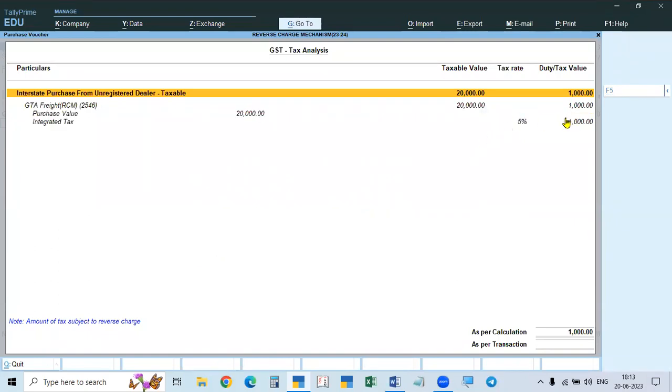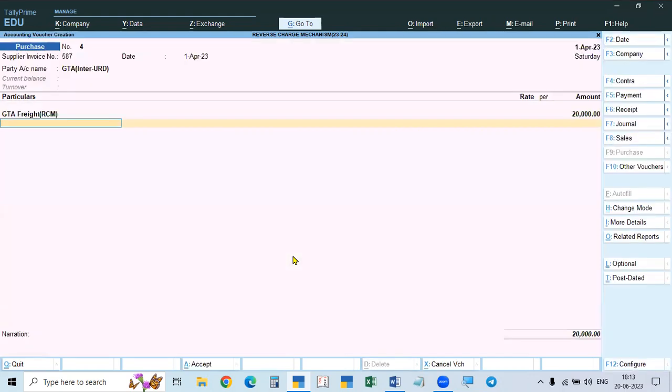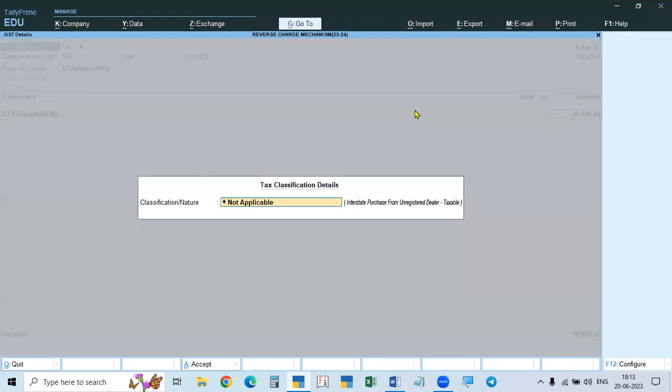It is showing tax because it doesn't know whether this is taxable or not. Generally, it will take everything as taxable unless you give it as not taxable, because we have given the freight as taxable at 5%. That's why it is taking it. That's what we have to do here.